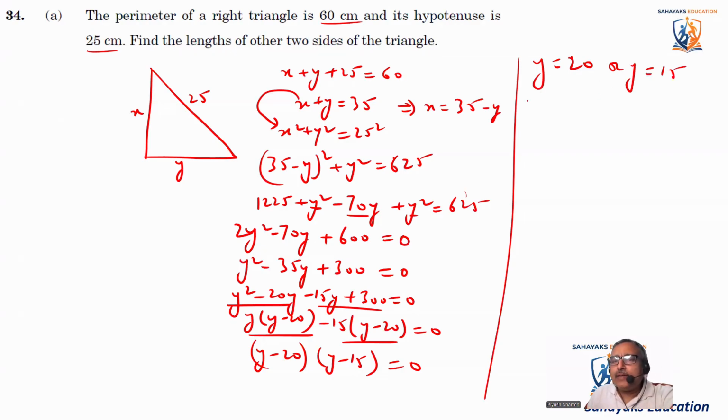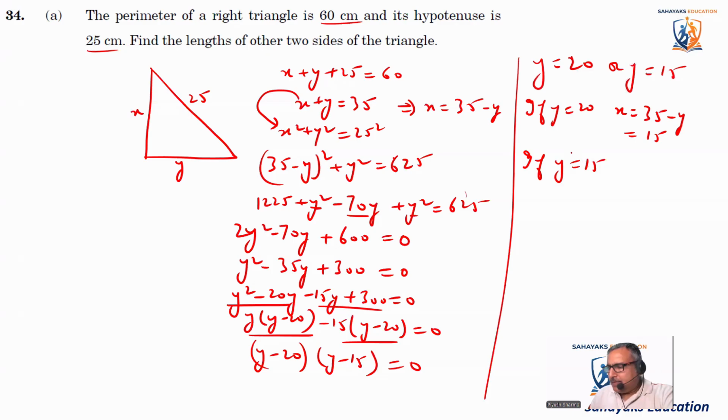So if y is equal to 20, x is equal to 35 minus y, that is 15. And if y is equal to 15, x is equal to 35 minus y, that is 35 minus 15, that comes out to be 20. So this is 15 or 20, and this is also 15 or 20. Okay, so we found the value of x and y. Coming to the next question.